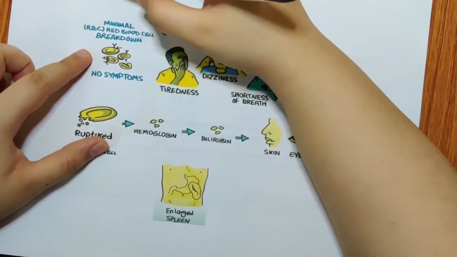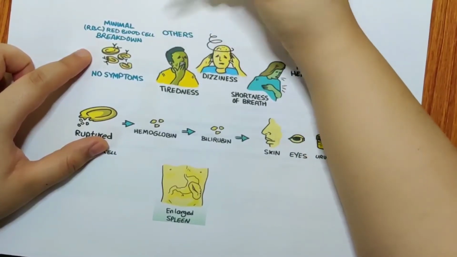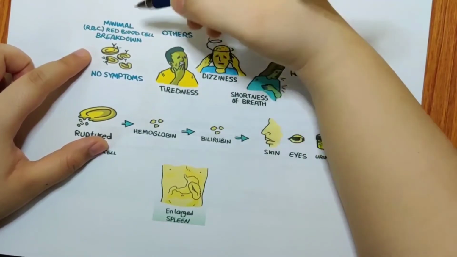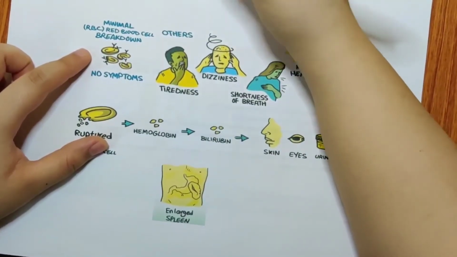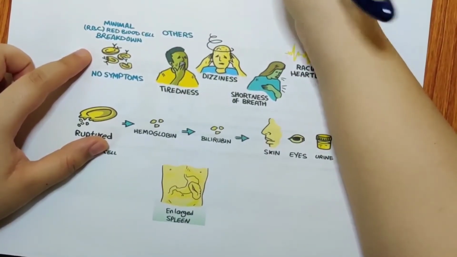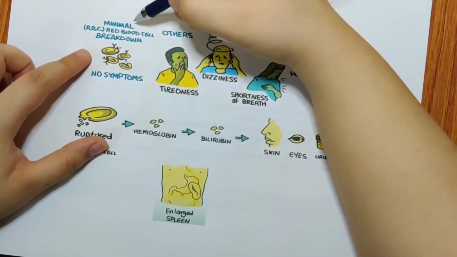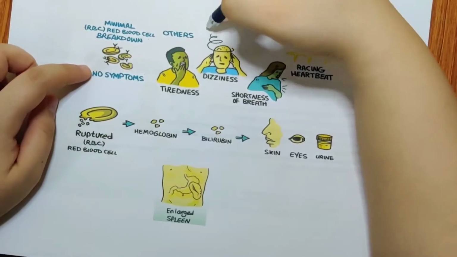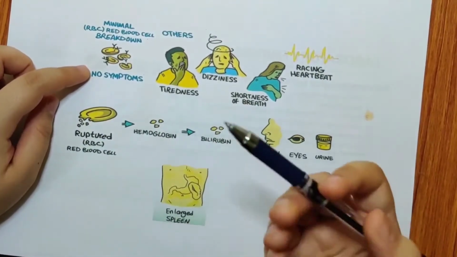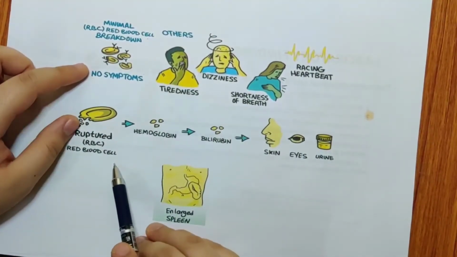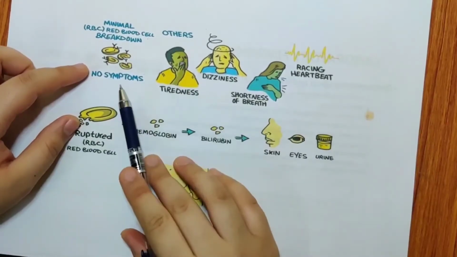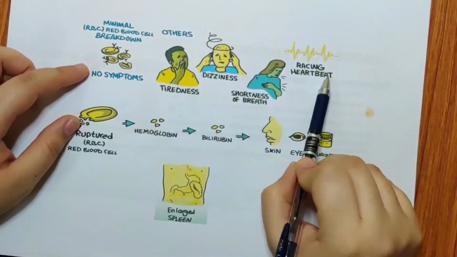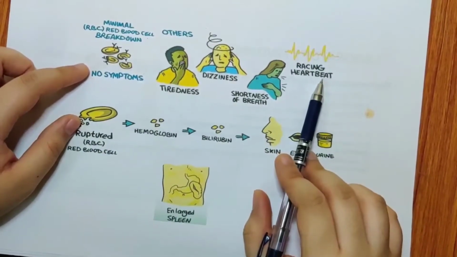Initially, when your red cells start to break, because of the compensatory mechanism, you will not have anemia, but the anemia will gradually increase as the number of RBCs destroyed increases. So initially minimal RBC breakdown, no symptoms. Later on, as the hemoglobin keeps getting destroyed, you can have tiredness, dizziness, shortness of breath, tachycardia. These are the symptoms that we see in anemia.